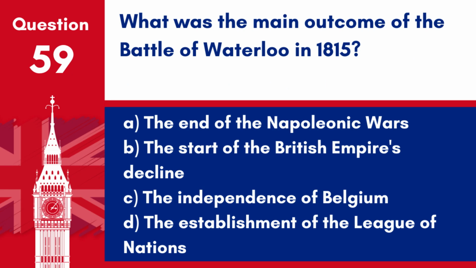Question 59. What was the main outcome of the Battle of Waterloo in 1815? A. The end of the Napoleonic Wars. B. The start of the British Empire's decline. C. The independence of Belgium. D. The establishment of the League of Nations. Answer: A. The end of the Napoleonic Wars. The Battle of Waterloo in 1815 marked the end of the Napoleonic Wars.